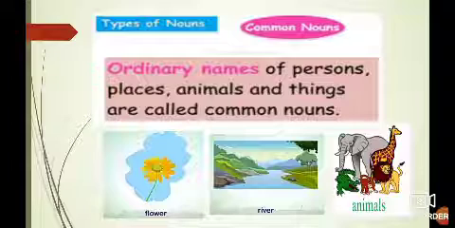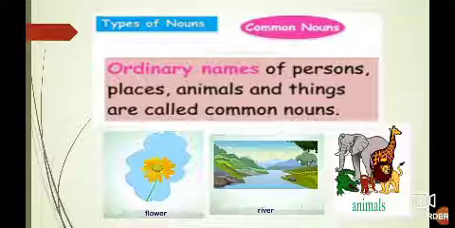What are common nouns? Ordinary names of persons, places, animals and things are called common nouns. Students, ordinary means common. Meaning of ordinary and common is same. So, ordinary names of persons, places, animals and things are called common nouns.